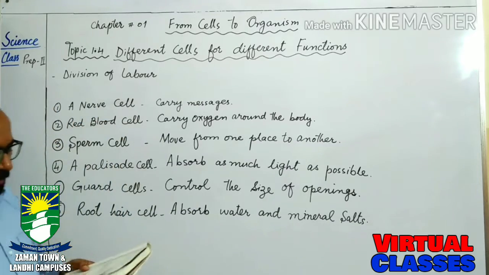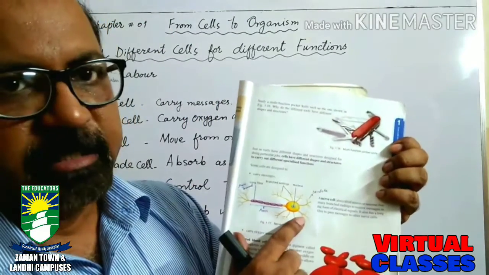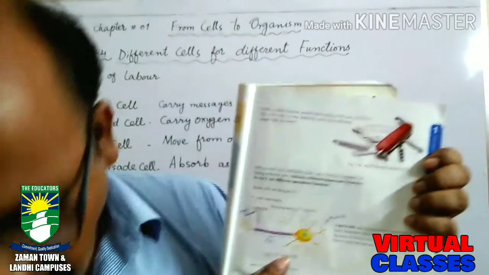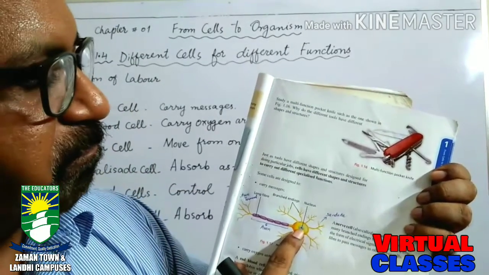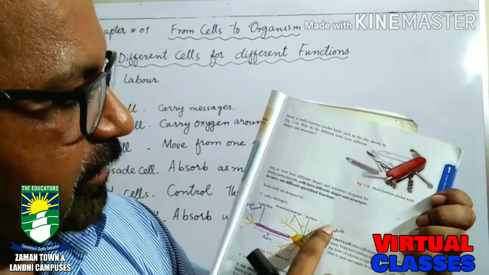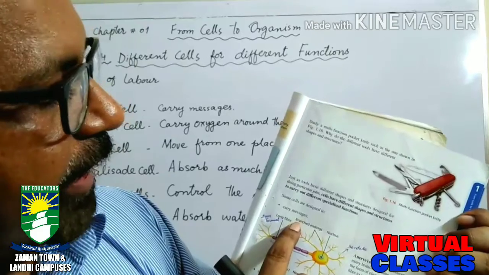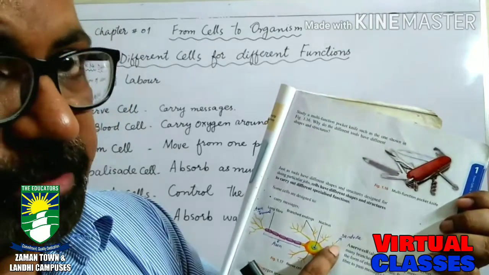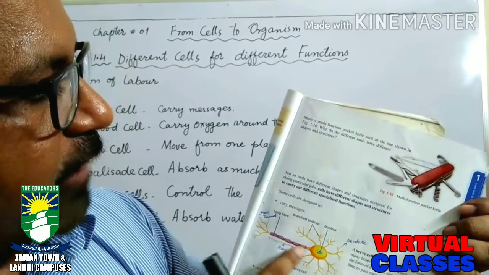Nerve cells, when we see this picture. This is a picture of a nerve cell. Here is the nucleus. This is the body, and these are called dendrites. These are the branches. These are called dendrites. And there is a heading here, branched endings. All these branches end with different branches. These different parts are called axons.